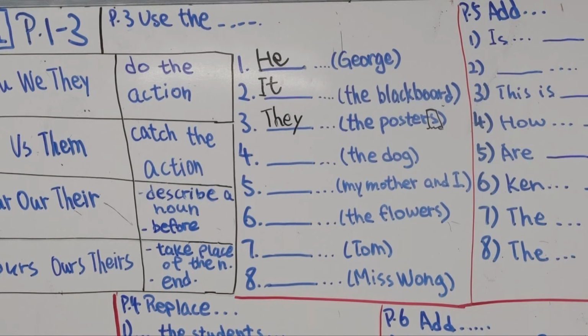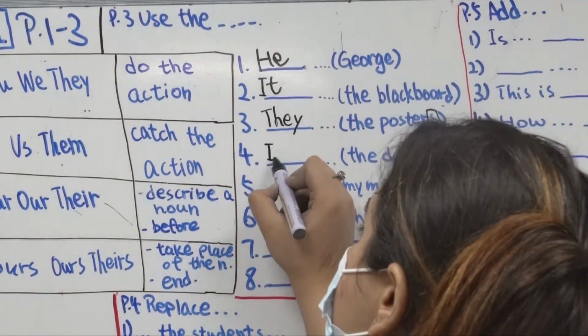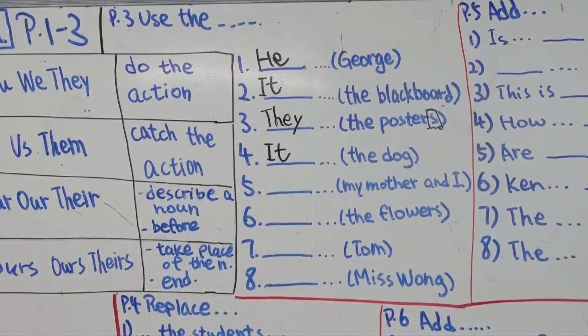Alright. Space is running. The dog. So for the dog, which one do we use? Simply, the dog is an animal, right? So that's why we use it. Yes, for one animal, we just use it. Right? Good. So I've done 4 of them with you, right? It's time for you to do 5 to 8 for me. Total 4 questions. Your time starts right now.